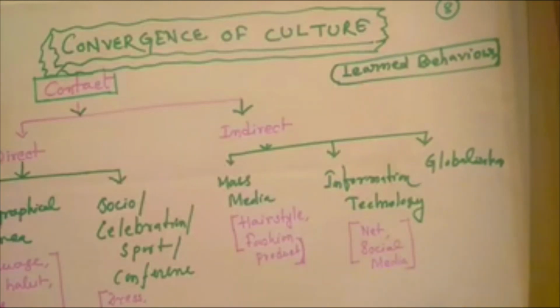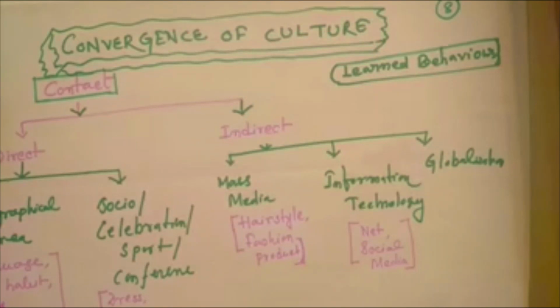And the last one is globalization. Culture is a very important attribute. Culture is related to human beings. Culture is a learned behavior. It's just like sunlight, it spreads from its heart region or source region. There is a convergence and divergence of culture. Both are going hand in hand.